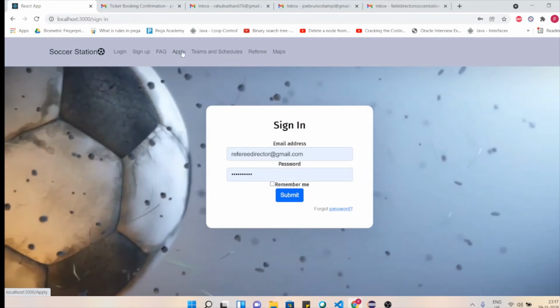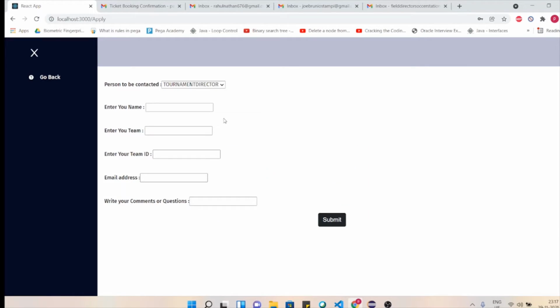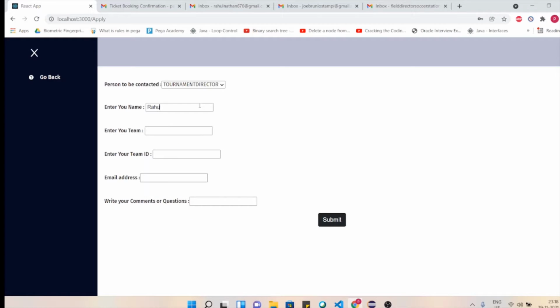Then we also have the apply page where a team owner can go and apply for his team's enrollment into a tournament. This is the form, and he has to choose whom he is supposed to mail to. So if you select over here tournament director, and the name of the person will be, let's say, Rahul Nathan, and enter my team. It will be I do not have a team name as of now. Let me enter a team ID.